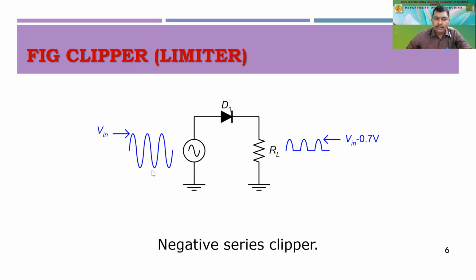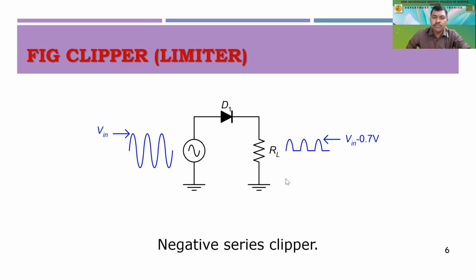During the negative half cycle, the diode will become reverse biased. Since it is reverse biased, the diode will not conduct, and there will be no voltage in the reverse bias condition. So we'll have 0 volt at this load resistance. What we are able to see is only half of the wave, the positive half, coming out in the output, right? We call this a negative series clipper. We are clipping the negative half cycle of the AC full wave, right?